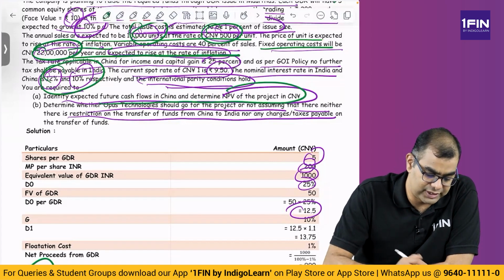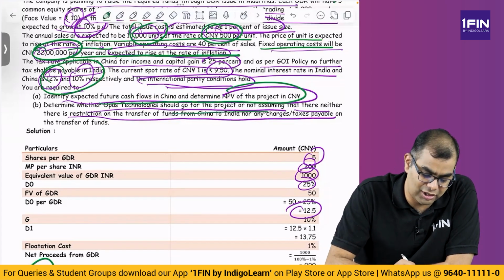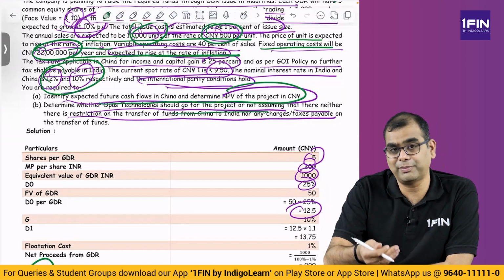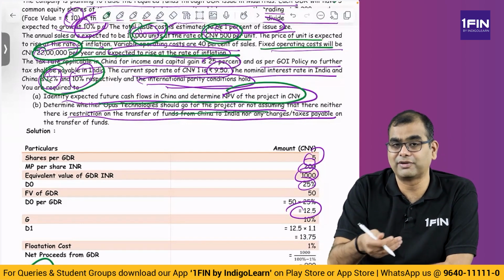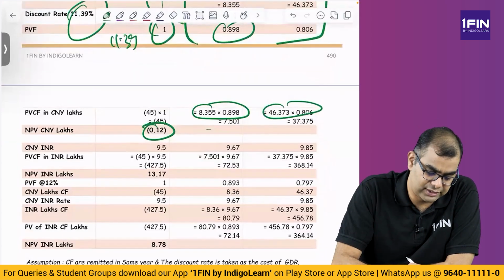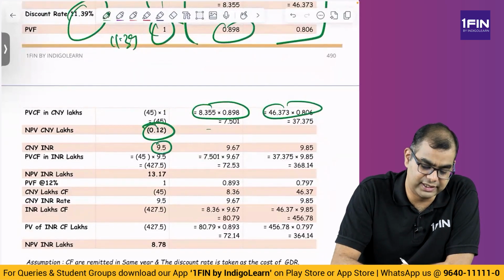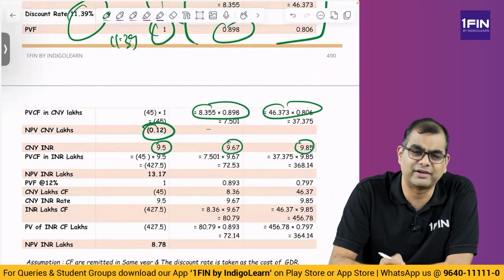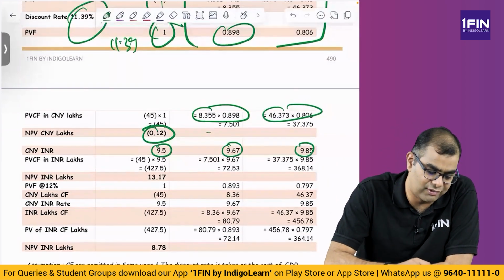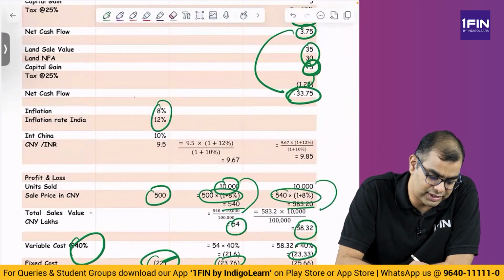Okay. Now, determine whether they should go for the project or not, assuming that there are neither restrictions on transfer nor any charges payable on transfer of funds. So, this is from a CNY perspective, but from an INR perspective, what will happen? What is the initial investment? First year, you have 9.5. Second year, 9.67. Third year, 9.85. What are these? These are currency rates. Where did I get these currency rates from? Working note. What is the working note?